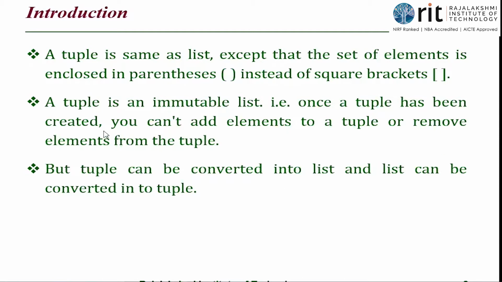These are the points, followed by one important point: tuples are immutable. Otherwise they are called an immutable list. We all know a list is a collection of values of different types, and a tuple is also the same. So when I say immutable list, it is always a tuple. Immutable means the values once stored will not be modified at all. So when I create a tuple, I cannot modify it later. Once it is created, it is going to hold those values only.